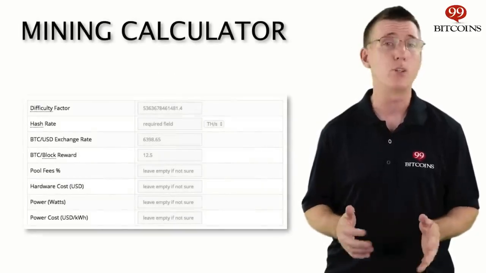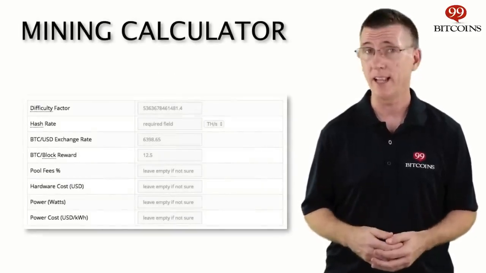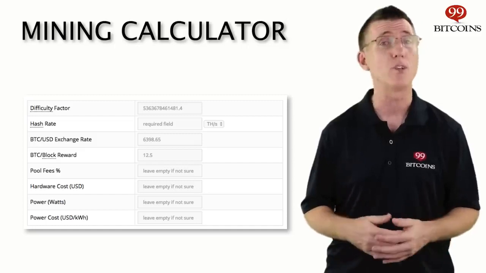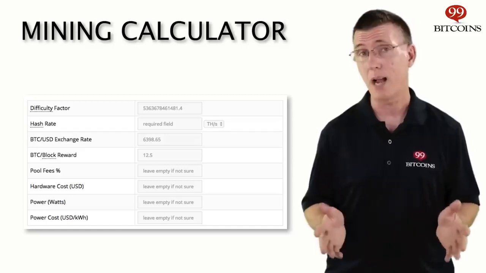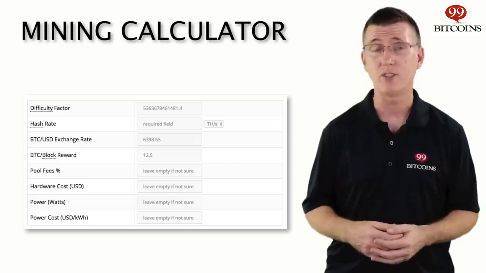Once you have all of these variables at hand, you can insert them into a Bitcoin mining calculator and get an estimate of how much Bitcoin you'll earn each month. If you can't get a positive result on the calculator, it probably means you don't have the right conditions for mining to be profitable. I assume by now you pretty much know if mining is for you or not, but you may have also heard about other types of mining, like cloud mining, mobile mining, or even web mining.